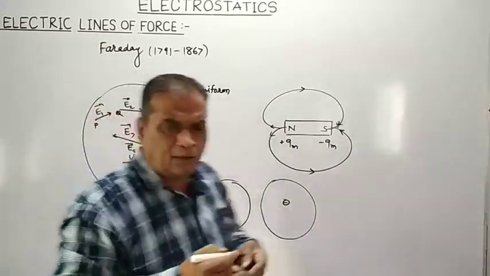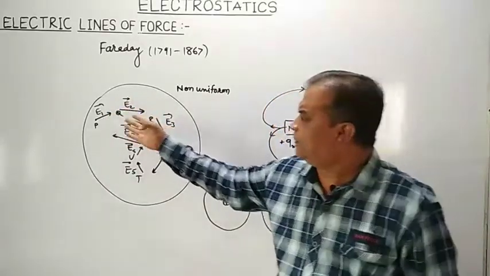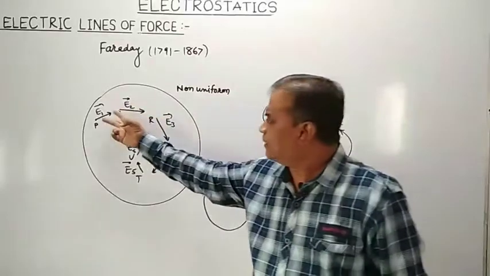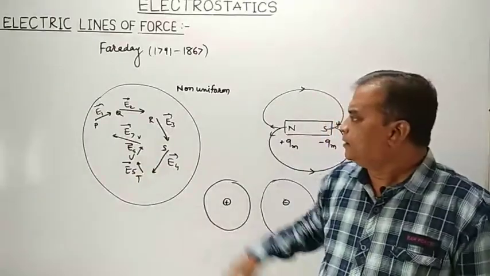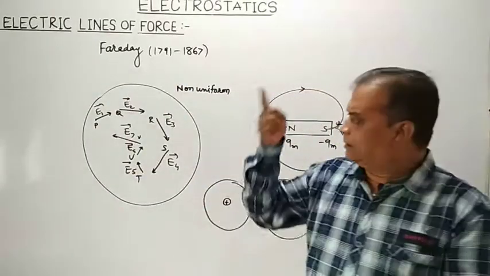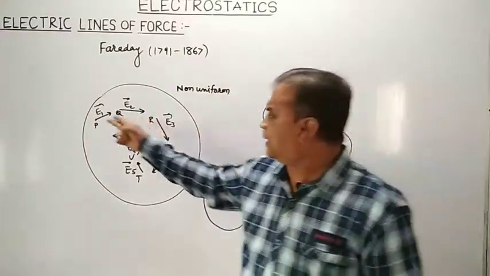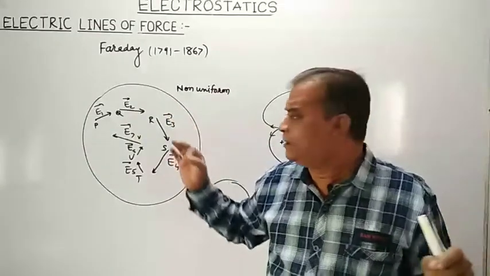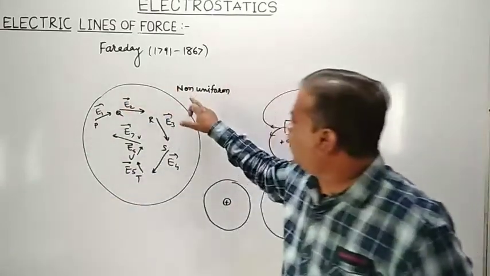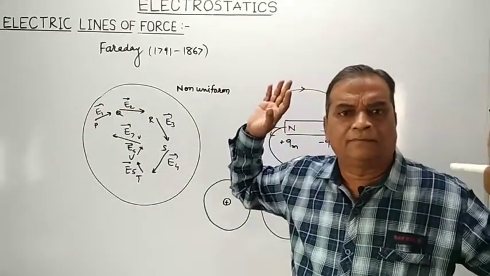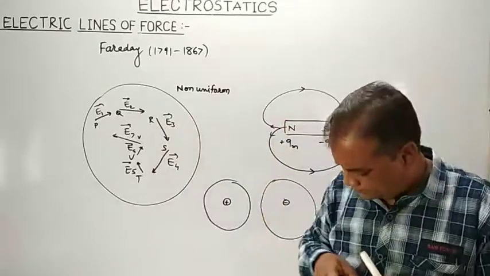As I have represented electric field intensity by means of an arrow, the lengths are different as well as the directions are different at different points. It means the magnitude is different as the length of the arrow is different, and the direction is different as the direction of the arrow is different.